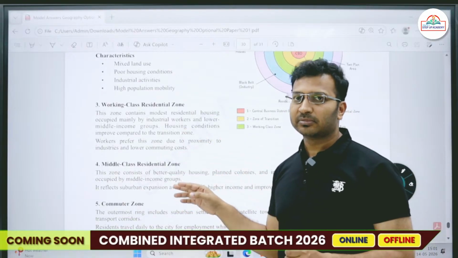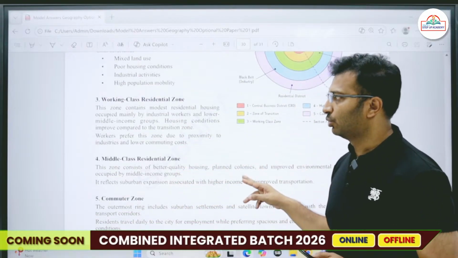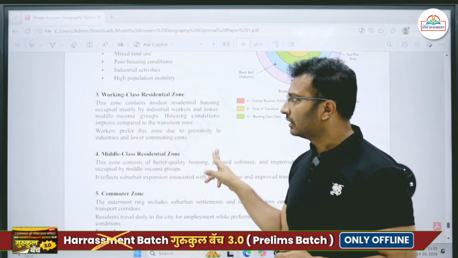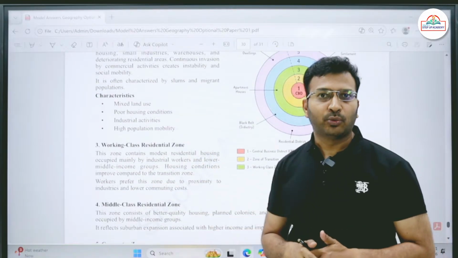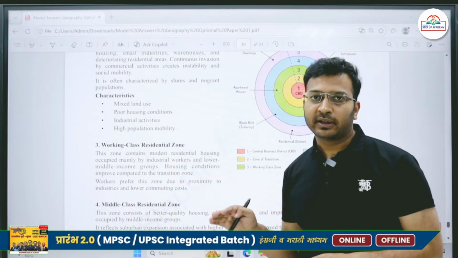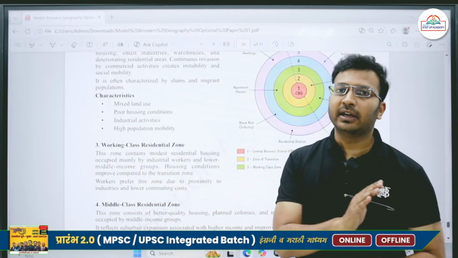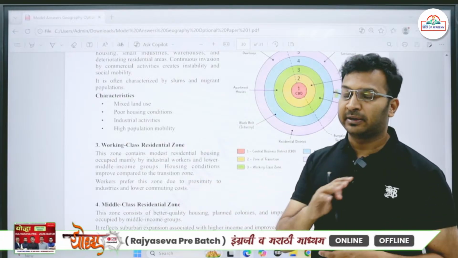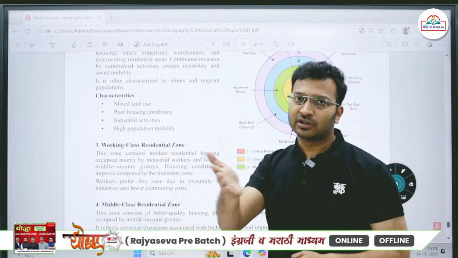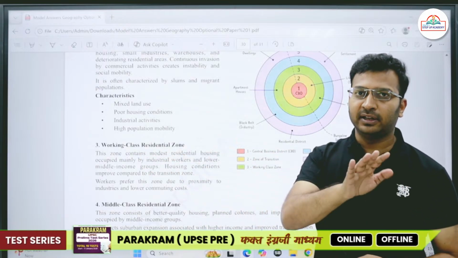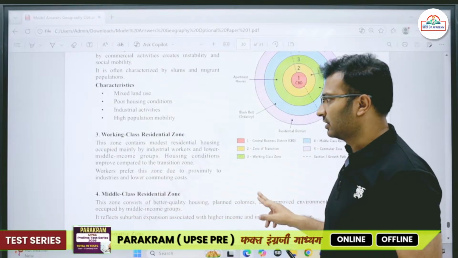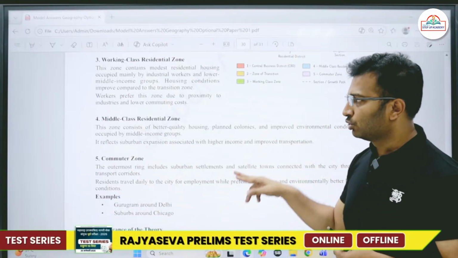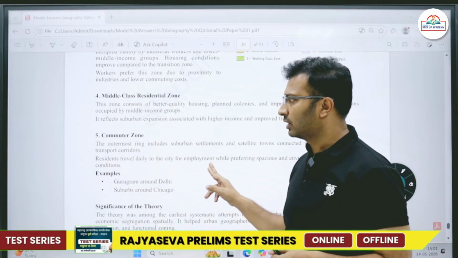Then the third zone is the working class residential zone. The central business district and the transition zone become very costly for the working class. As a result, Burgess said that as you move away from the CBD, the cost of land goes on decreasing, so people try to migrate outward. People migrate from the CBD and transition zone to the working class residential zone, where workers and lower middle income people live. Then the fourth zone is the middle class residential zone, and the fifth zone is the commuter zone.